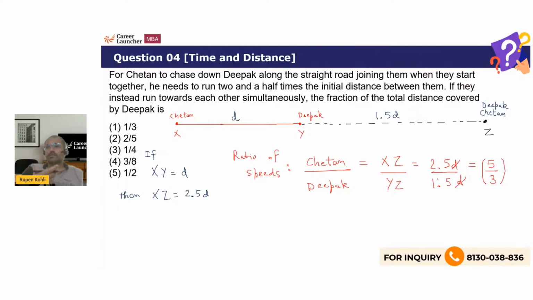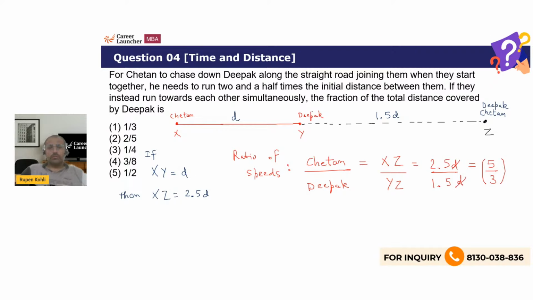Okay, so this is the inference that had to be drawn from the given situation, right? Now the question is not asking this ratio, but from this ratio only we can then answer the question. If they instead run towards each other simultaneously, so there's another scenario, the same situation, but now Deepak is not running away from Chetan, but rather they are coming towards each other. If they run towards each other, what is the fraction of the distance covered by Deepak?